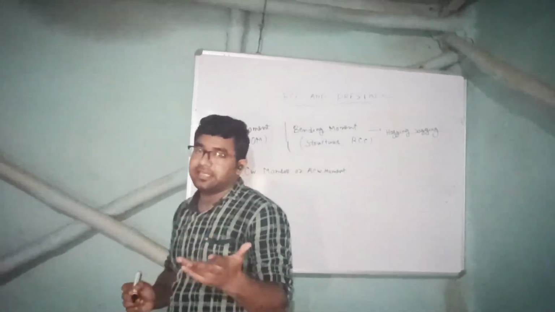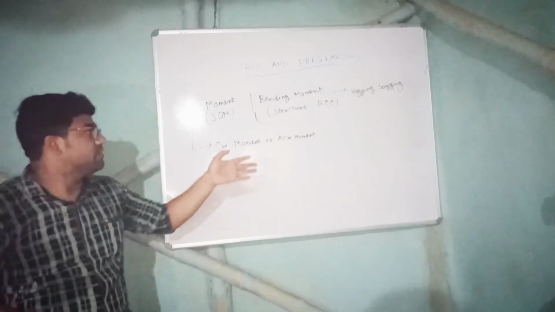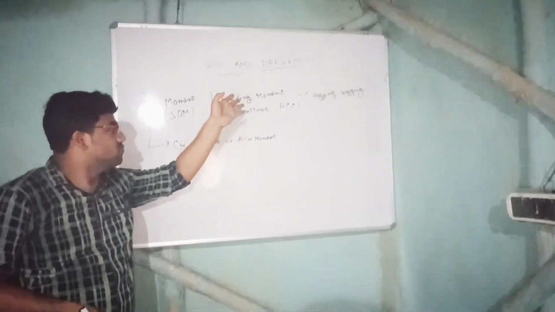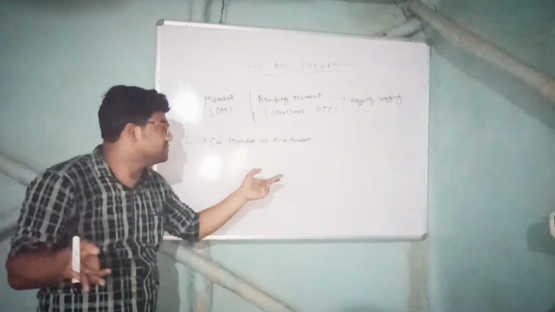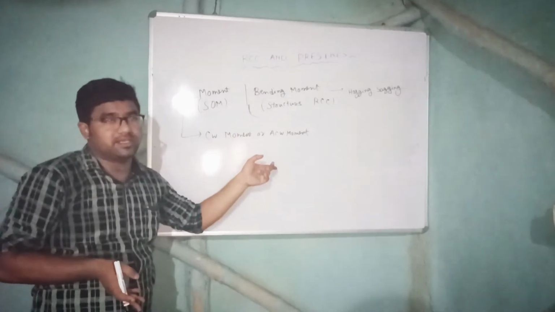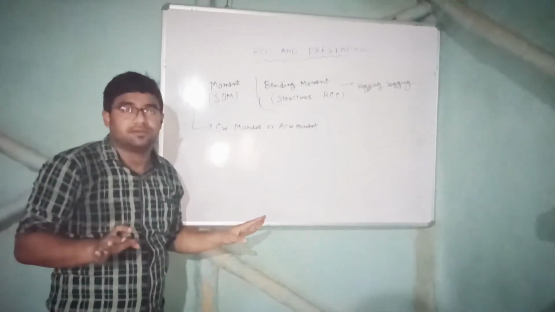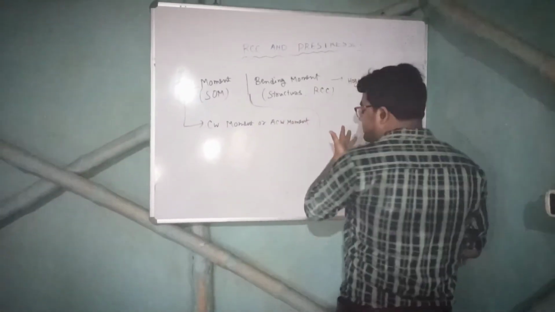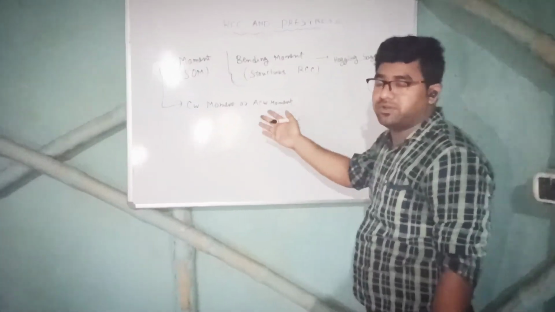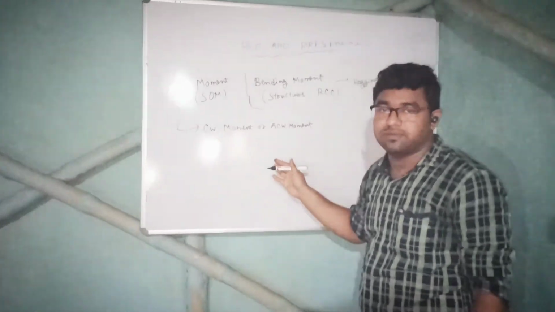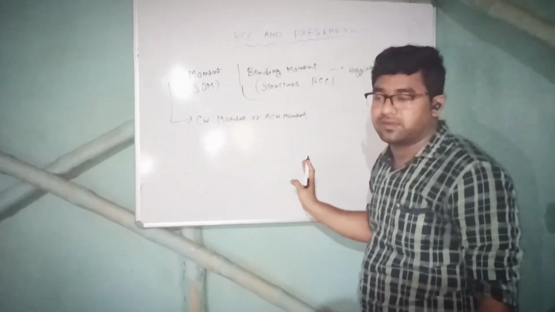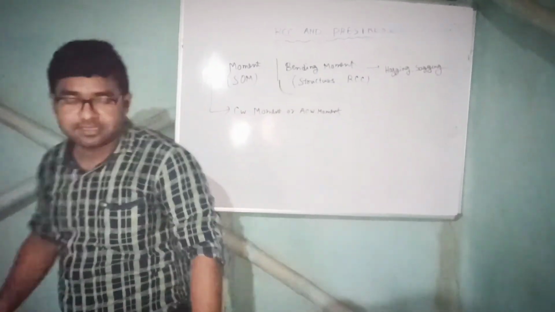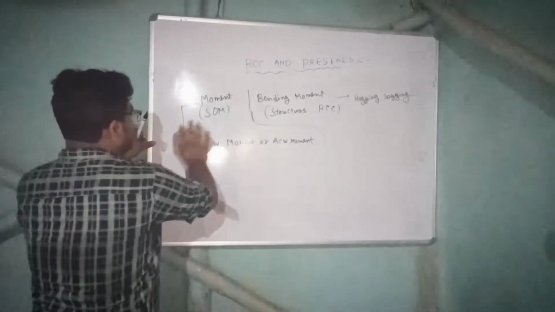So, as a civil engineer, if you are giving an interview and they are asking what is the moment here, that is, they will ask what is the bending moment. If you say it is clockwise or anti-clockwise, that means it is totally wrong. In civil engineering case, the moment will be either hogging moment or sagging moment. But when we are doing strength of material small problem, then you can say it is clockwise or anti-clockwise. Okay. The last thing I will discuss a small last topic.